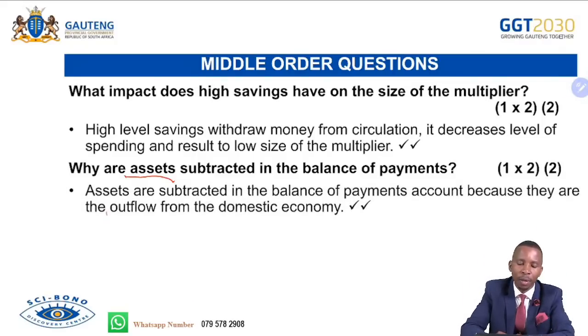Remember that the money that is flowing into the country is recorded positively and named as liabilities because the future gains of that amount of money will be enjoyed back in the country of origin. And then assets, we subtract this amount that is flowing out and call it an asset because the future benefit of this investment will be benefiting South Africa as a country. So it will be enjoyed in South Africa. That's why we call it an asset, because an asset accumulates.